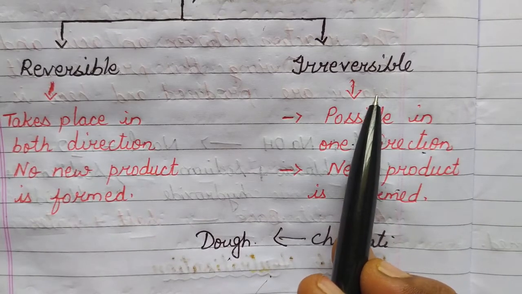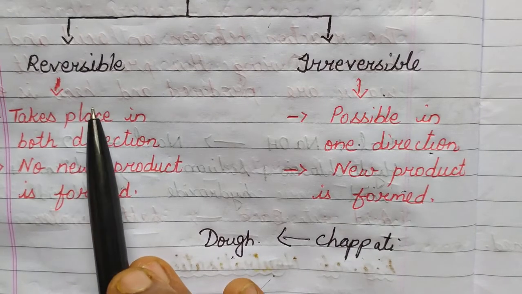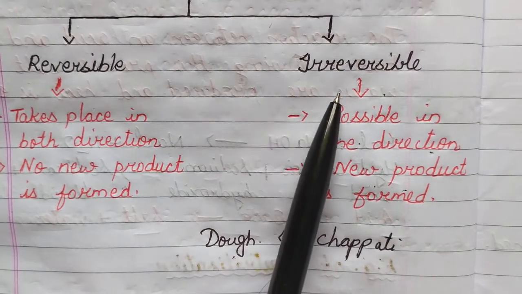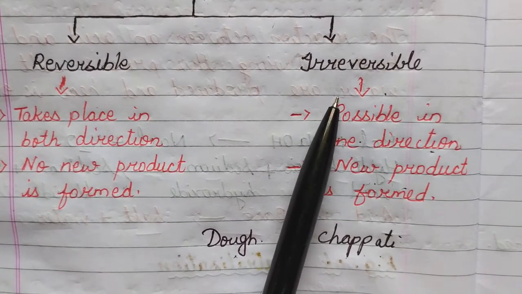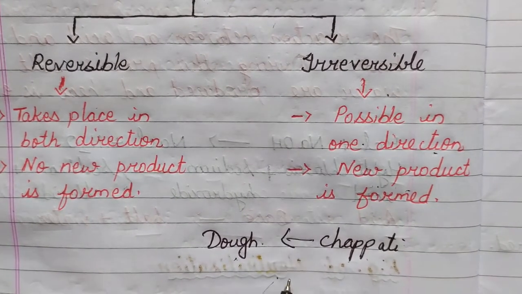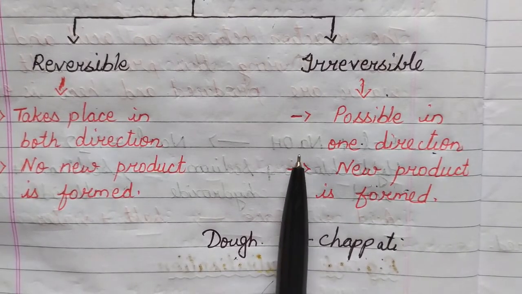So I hope, children, that this much is clear to all of you. That is the reversible change and the irreversible change. Now in the next topic we will study about few more examples of reversible and irreversible change.